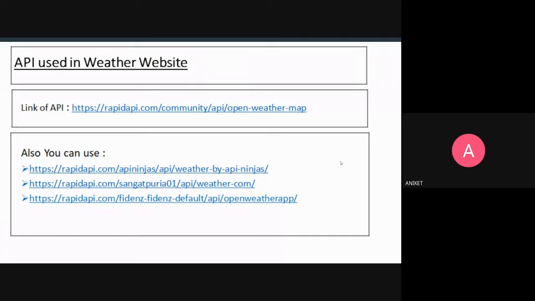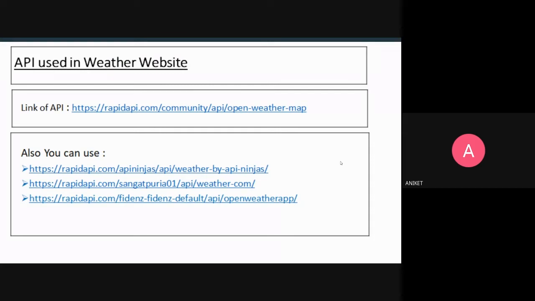These are some links of weather APIs that you can use in your website, and you can easily access the data from their database. These links are related to weather APIs only. Also, if you want to make a project using some other APIs, then you can go to the site called rapidapi.com, and over there you can search for the other APIs that you want to work on.